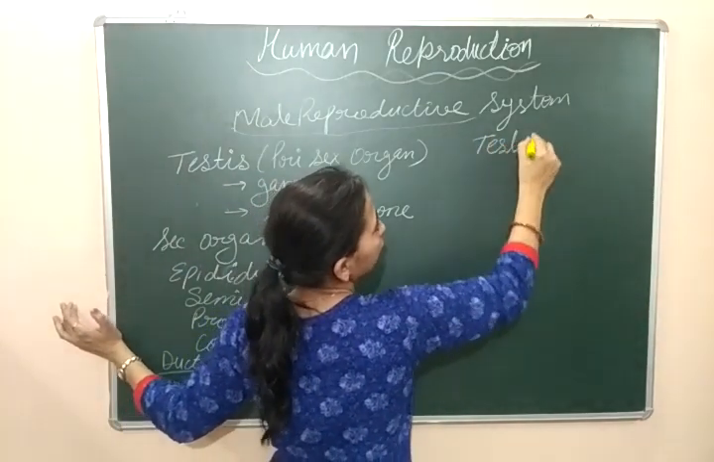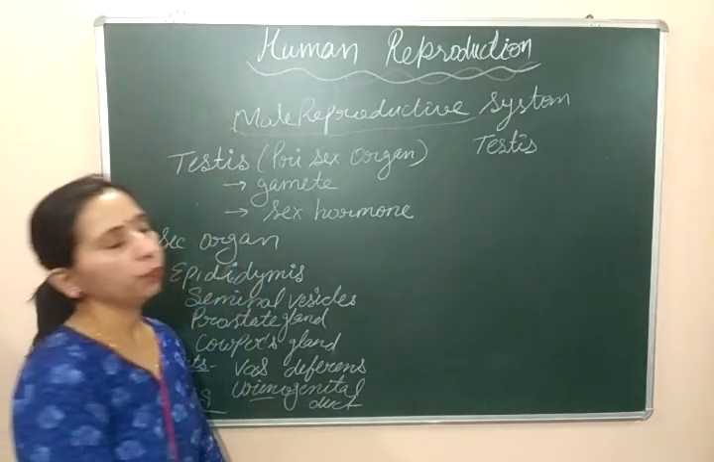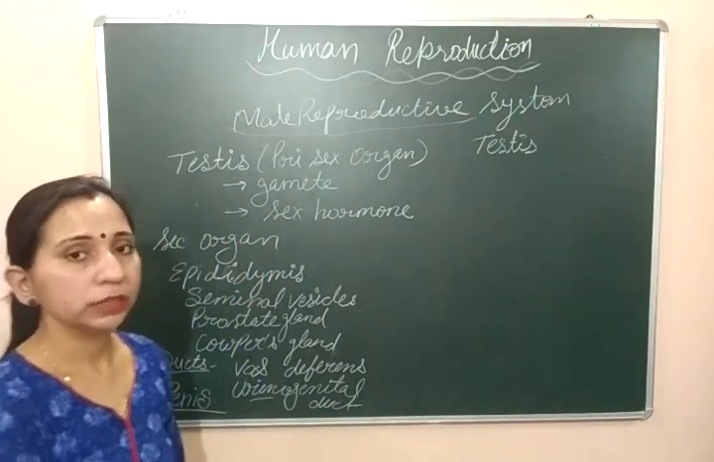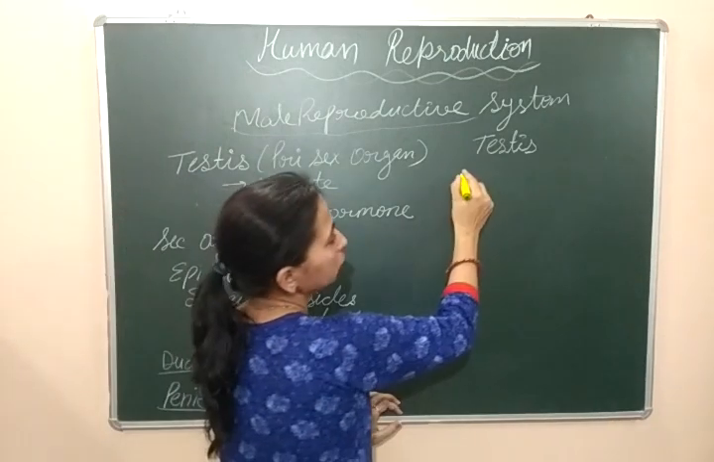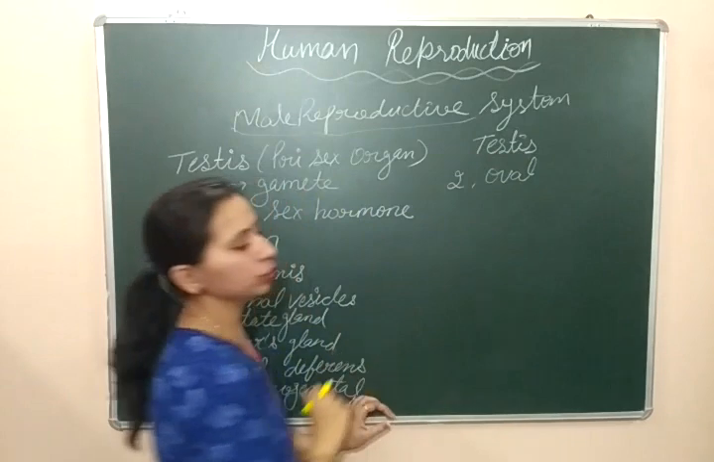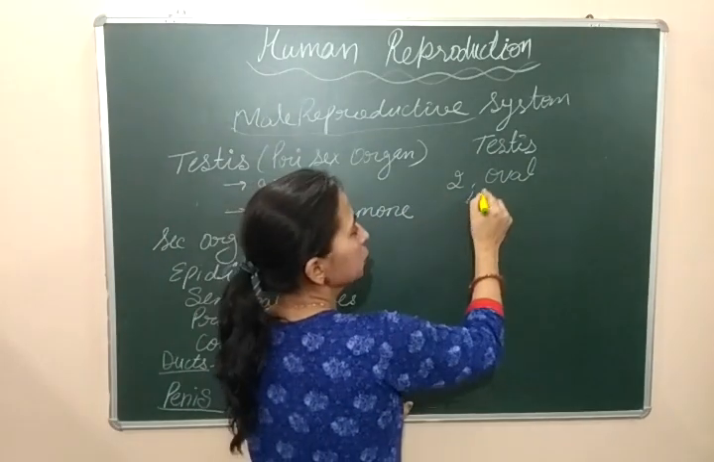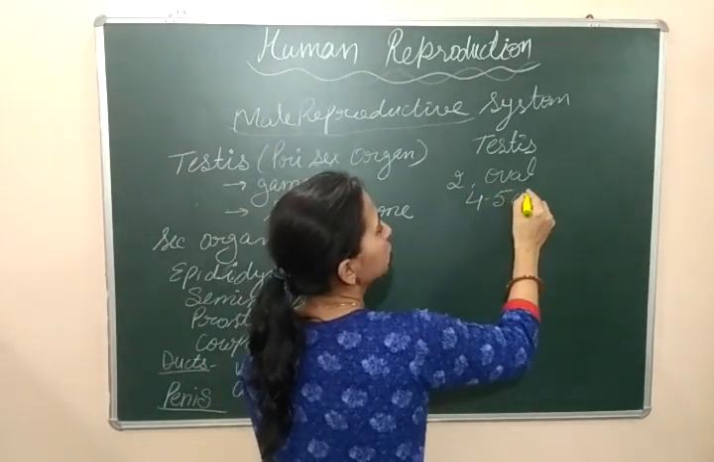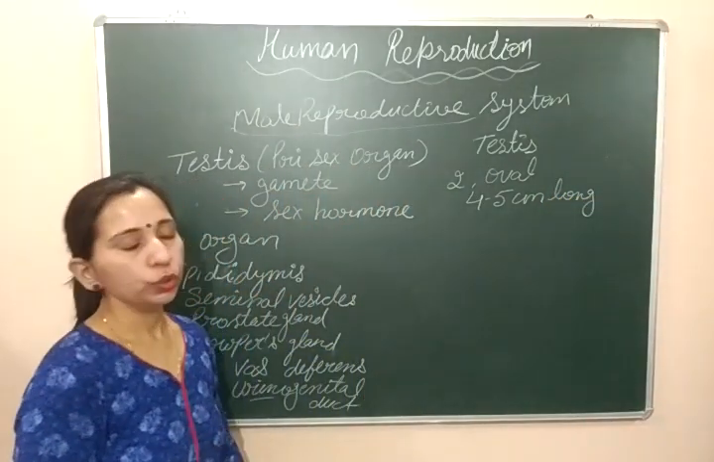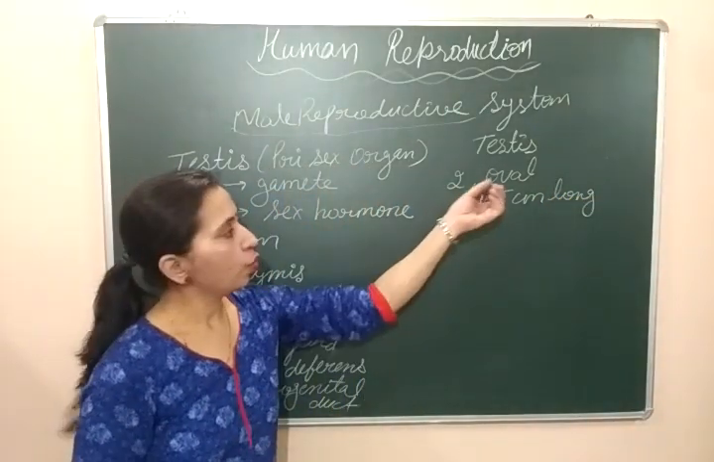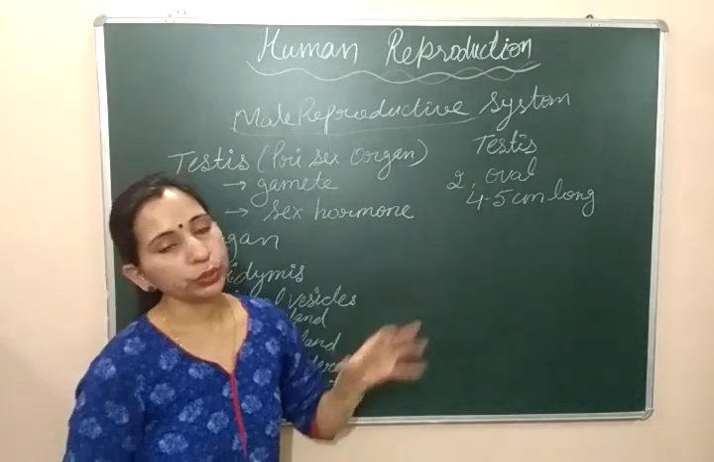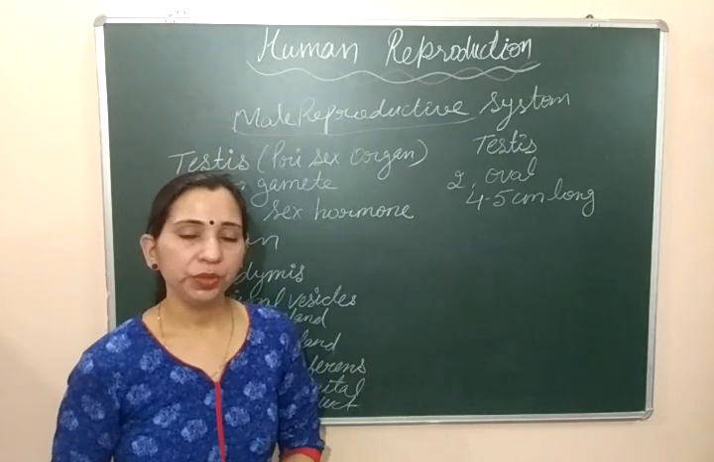Testis, which is an important primary sex organ in the case of male. Here two testes are present and they are oval in shape. Shape जो होती है वो oval होती है and size is very small. They are 4 to 5 centimeter long. In the case of male, two testes are present, oval in shape, and 4 to 5 centimeter long. Both these testes are not present in the abdominal cavity.